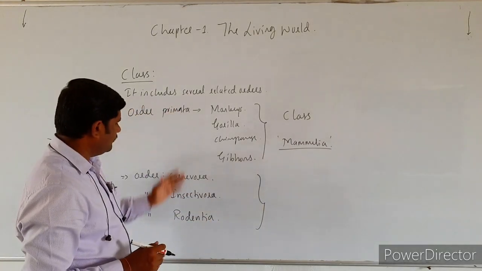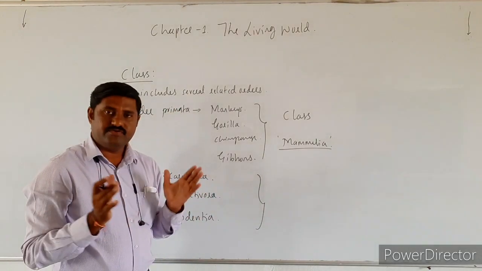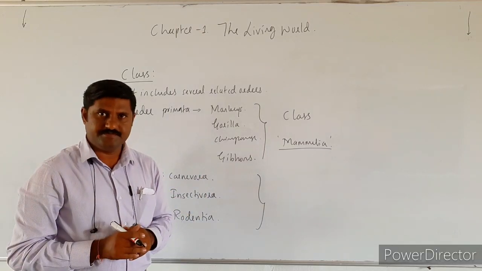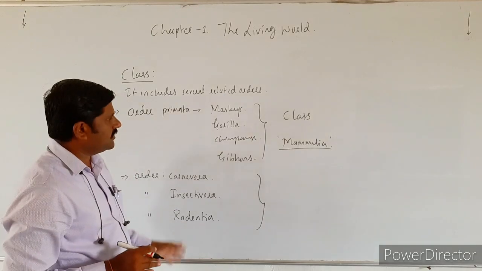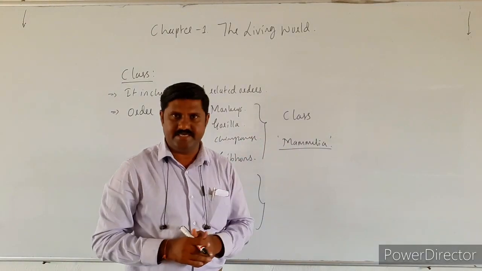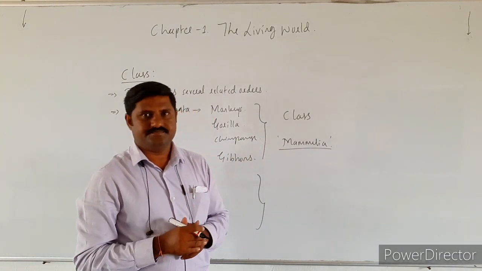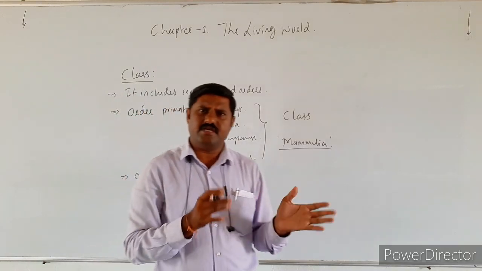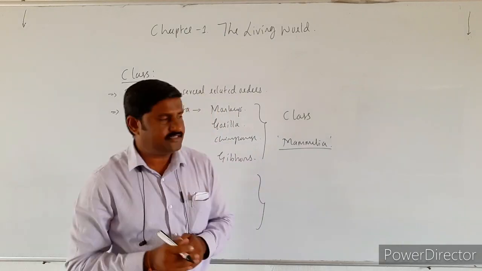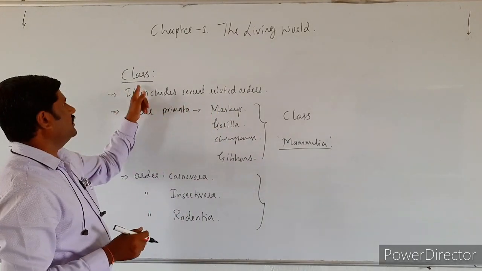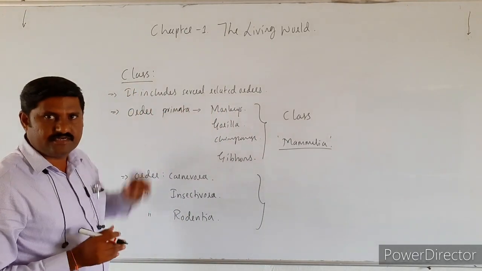So all these orders have a close relationship, right? So little relationship is there. So based on that, all these are kept under class Mammalia, right? So like this, Mammalia contains varieties of orders, right? So this is about another classificatory group, that is class.